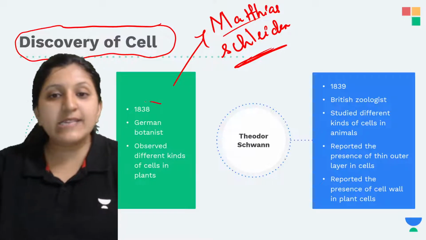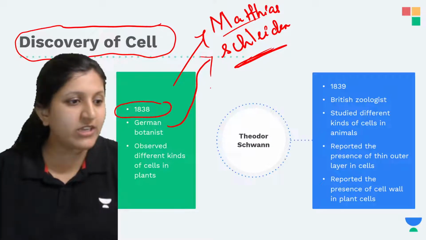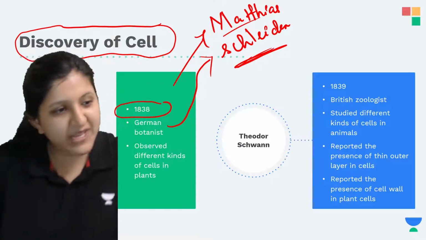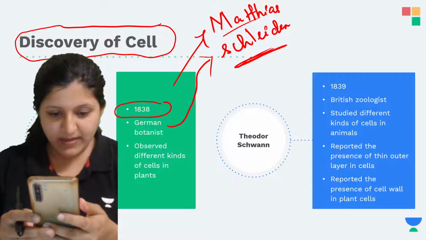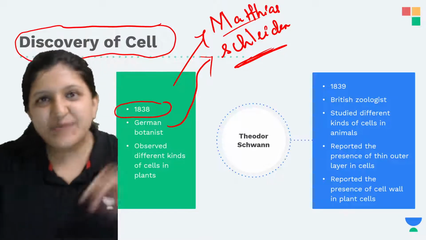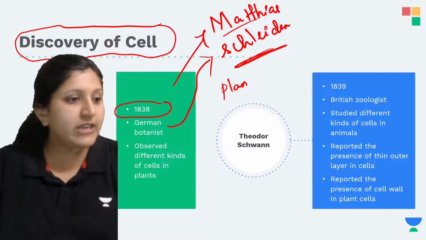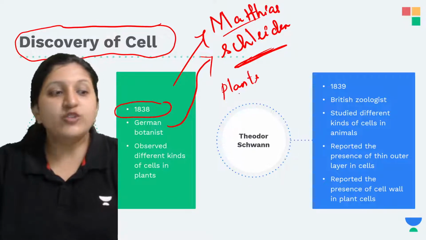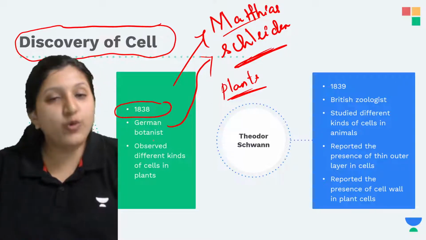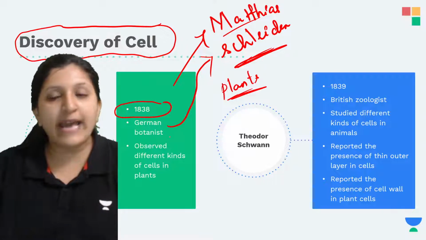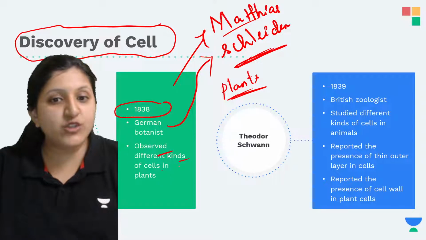It was in the year 1838. The German botanist, what is a botanist? Anybody has any idea on this? No? A botanist is basically one who studies plants. Here you can see the British zoologist. Those who study animals are called zoologists, and those who study plants are called botanists. He was studying plants, so he observed different kinds of cells in a plant.